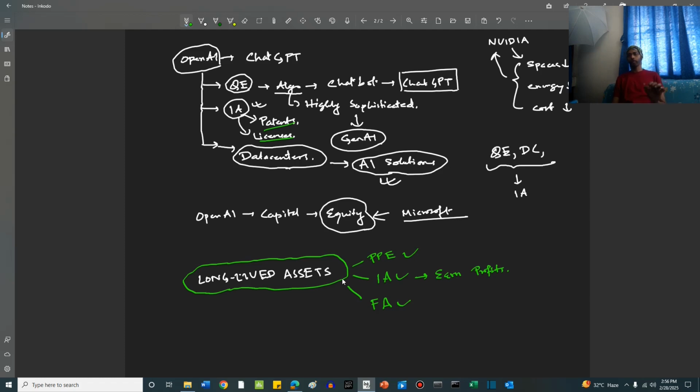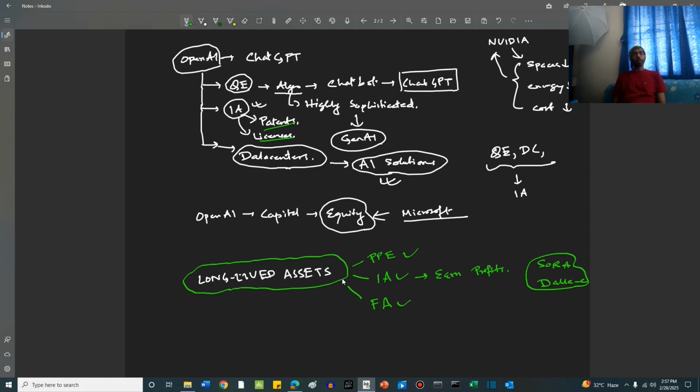ChatGPT has a subscription model, so it is an intangible asset. Now ChatGPT is not a building which you can touch, but ChatGPT is there and it is helping OpenAI earn profits or earn income. So ChatGPT is an intangible asset. Sora is an intangible asset. Dali is an intangible asset. You can say these are actually products in that way, but these are intangible products. You cannot touch and feel them, but they are products which are earning profits for OpenAI.